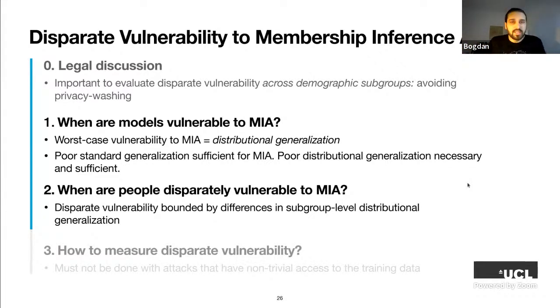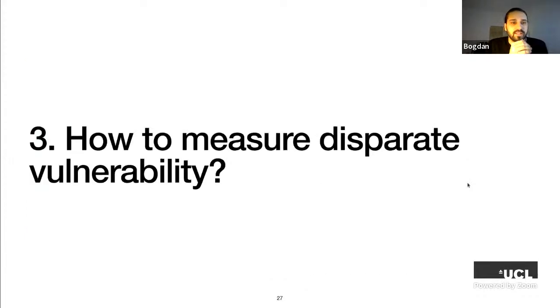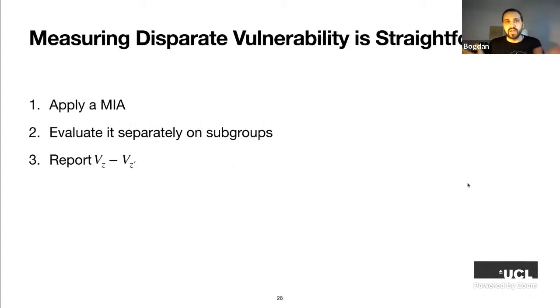All right. So next, I'm going to talk about more practical matters, and how we can measure disparate vulnerability in reality. This should be pretty straightforward. We apply some membership inference attack. We evaluate this attack separately on different subgroups of the data.